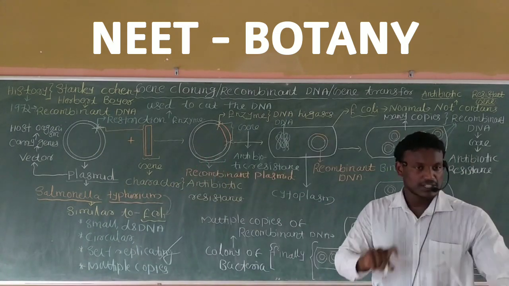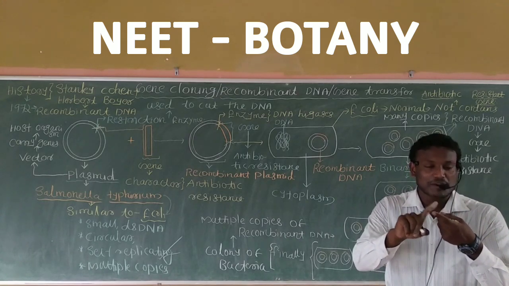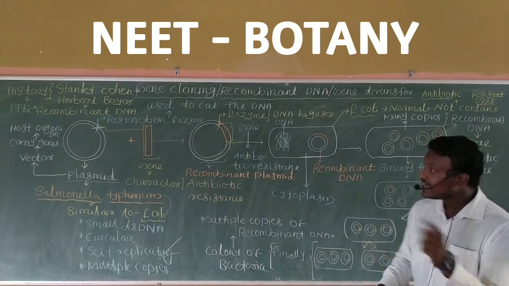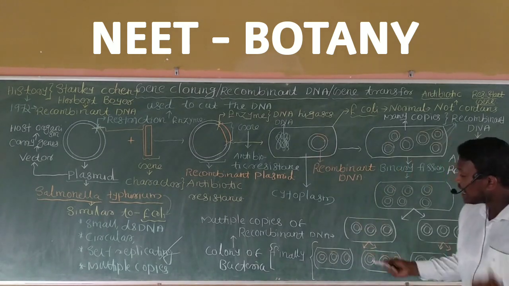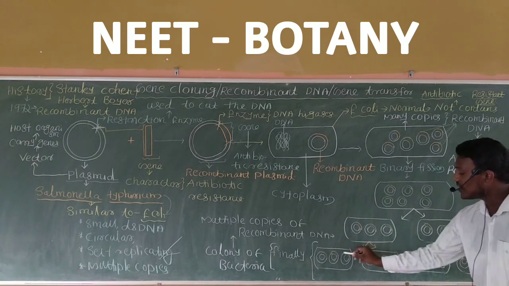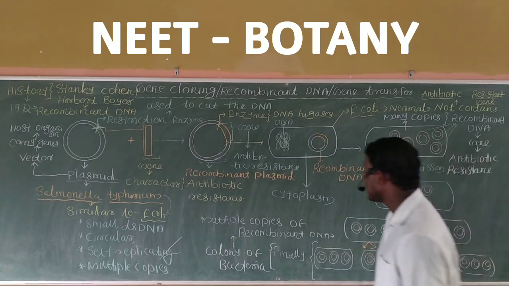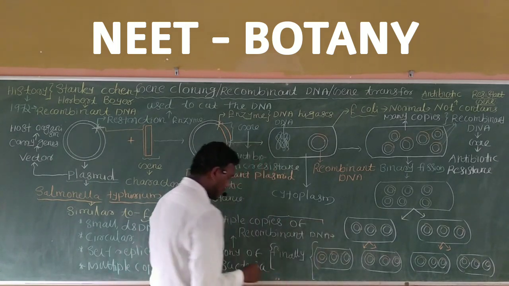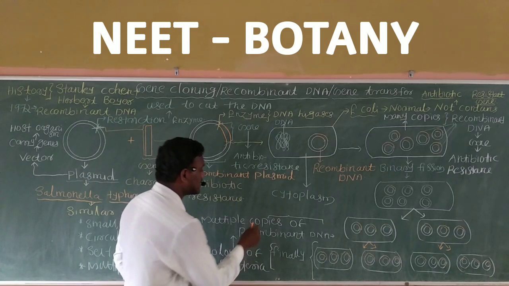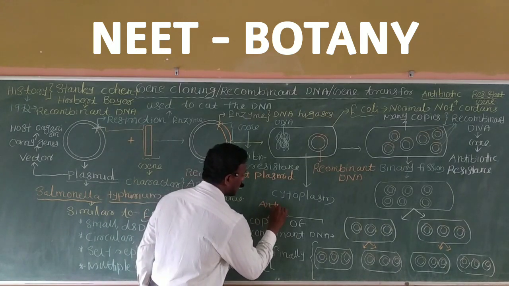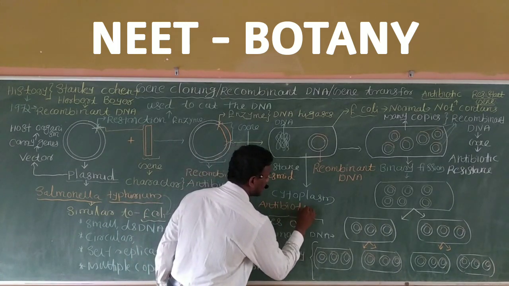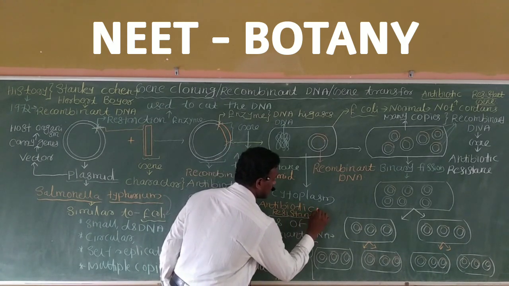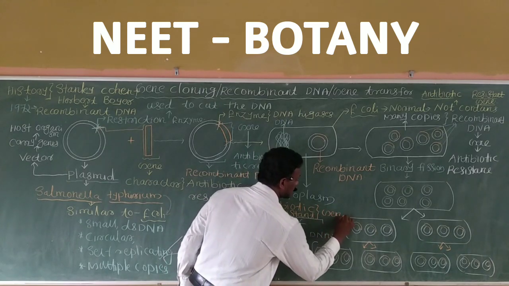Like in asexual reproduction, finally we obtain morphologically and genetically similar individuals. Here, through this process, I obtained many copies of these recombinant DNA, and these recombinant DNA contain the antibiotic resistant genes.